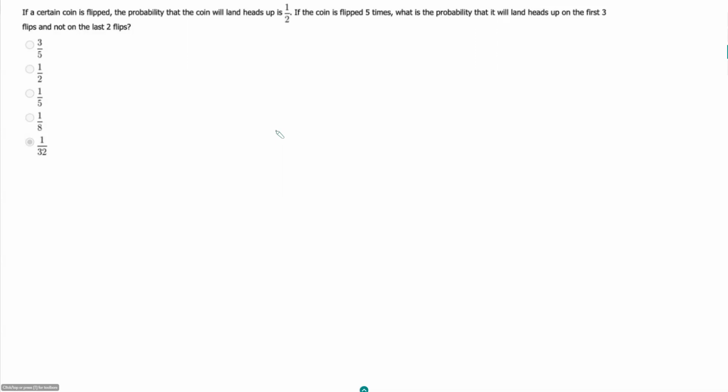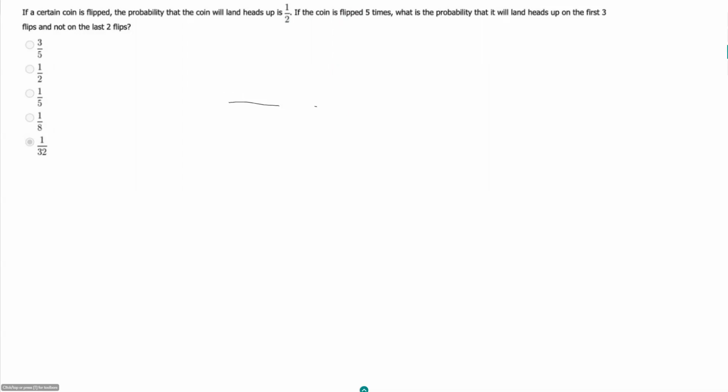If a certain coin is flipped, the probability that the coin will land heads up is 1 out of 2. If the coin is flipped 5 times, what is the probability that it will land heads up on the first 3 flips and not on the last 2 flips?